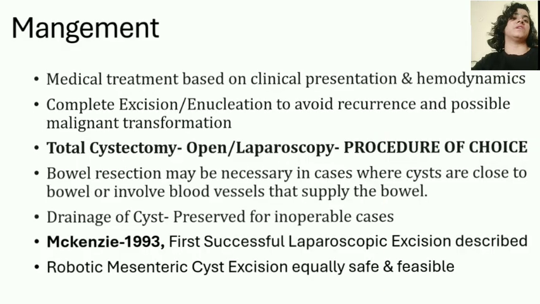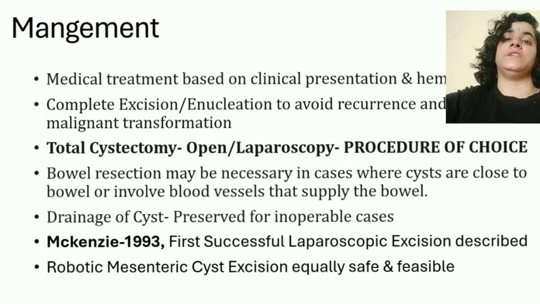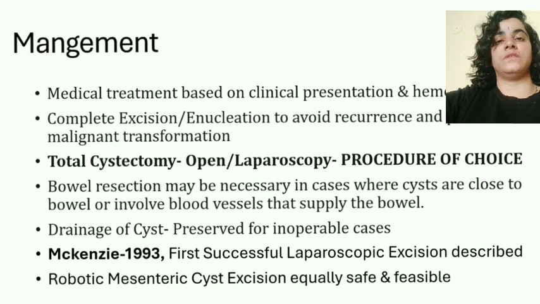So management again depends upon the clinical presentation of the patient and the hemodynamics of the patient. Complete excision of the cyst or cyst enucleation is the treatment of choice. Bowel resection may be necessary when we are dealing with enterogenous cysts, and they may need resection and anastomosis because of the removal of part of the bowel along with the cyst.